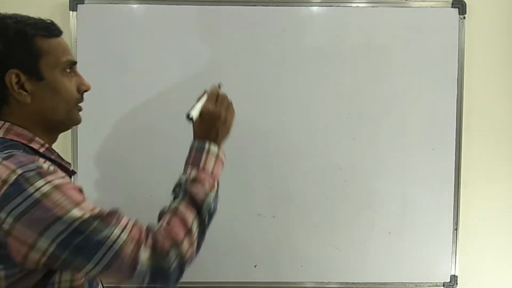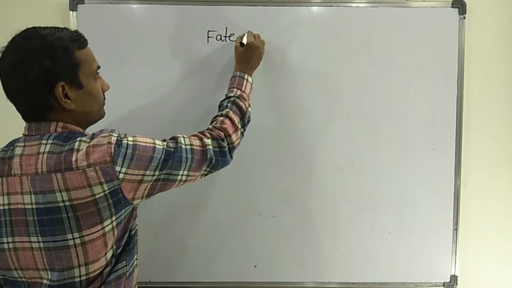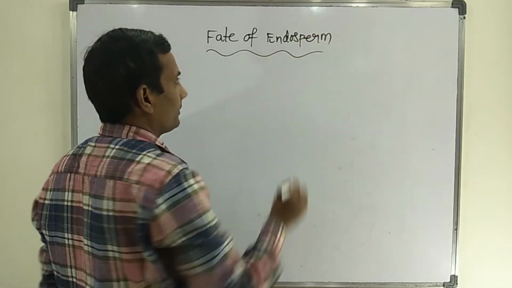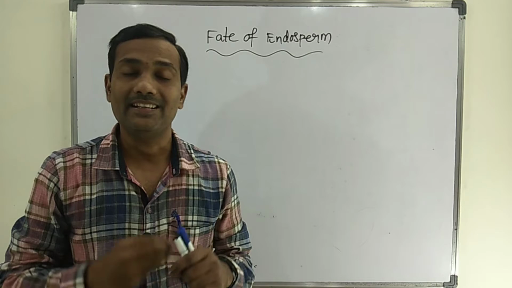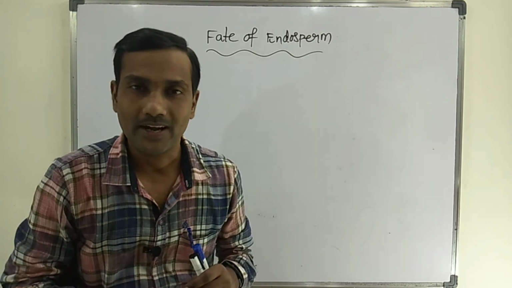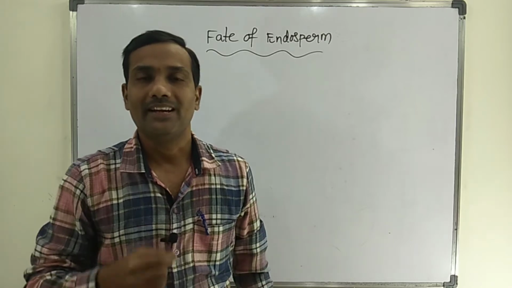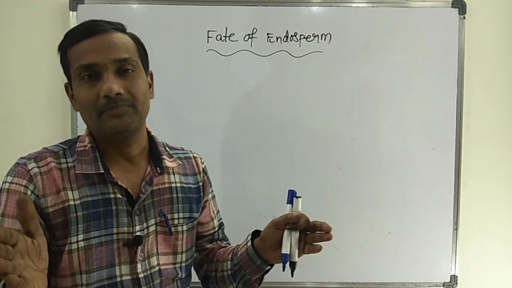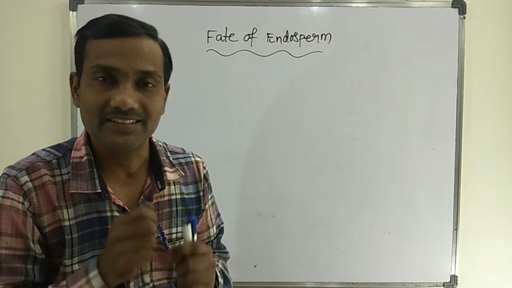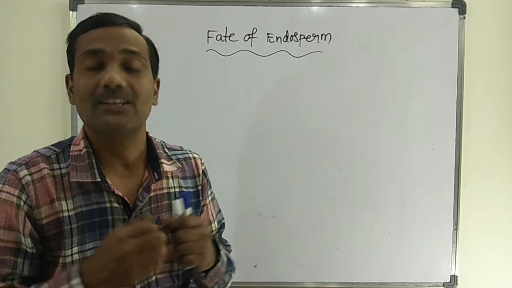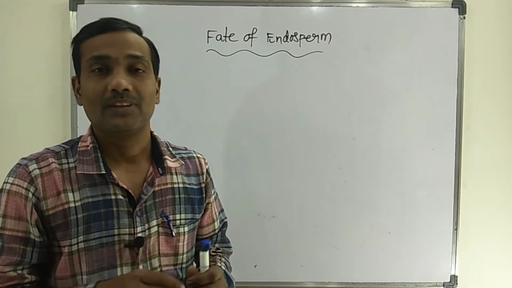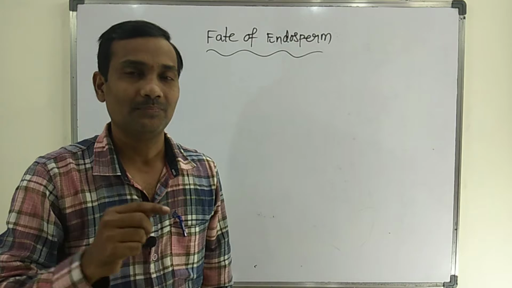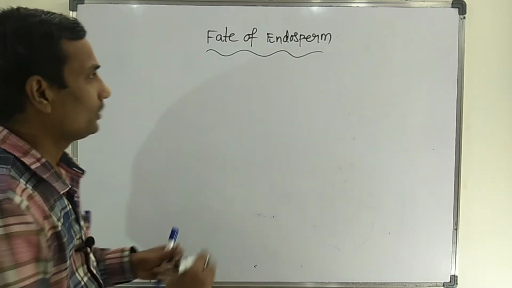Now we discuss the fate of endosperm. Endosperm is a nutritive tissue that provides nourishment or nutrients to the developing embryo. But after maturity of the seed, you may find endosperm in a seed, or we may not find endosperm in the seeds. Depending upon the presence and absence of endosperm in matured seeds, seeds are broadly divided into two types.